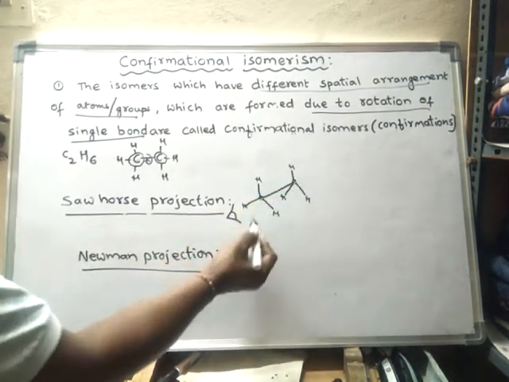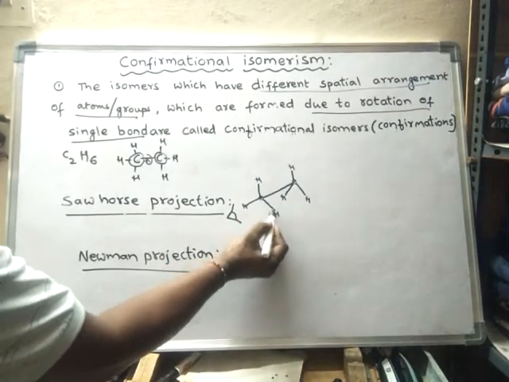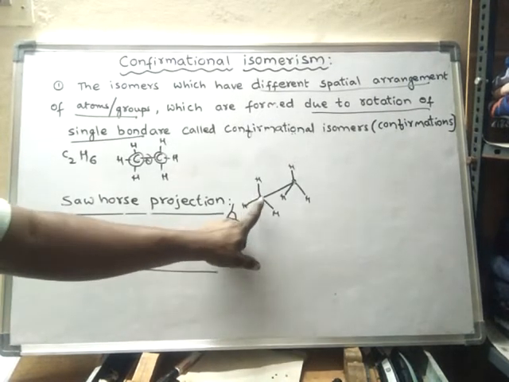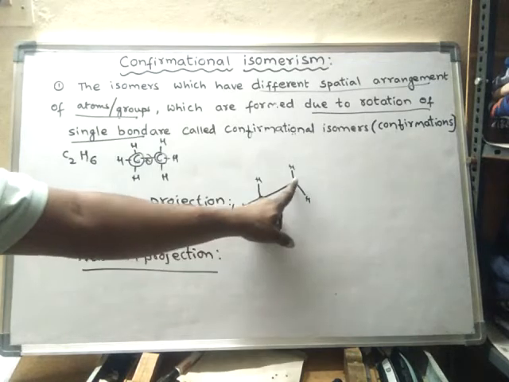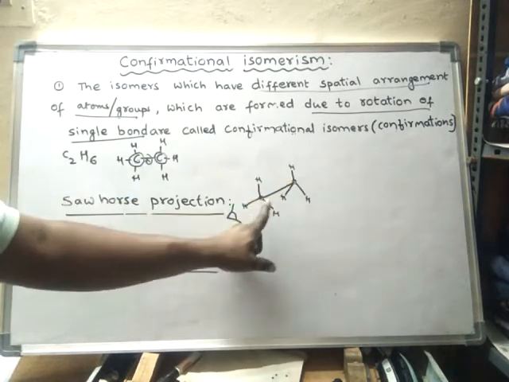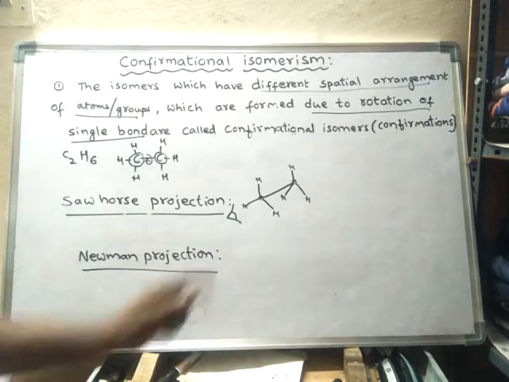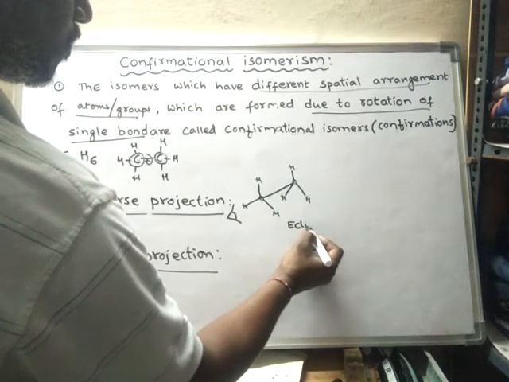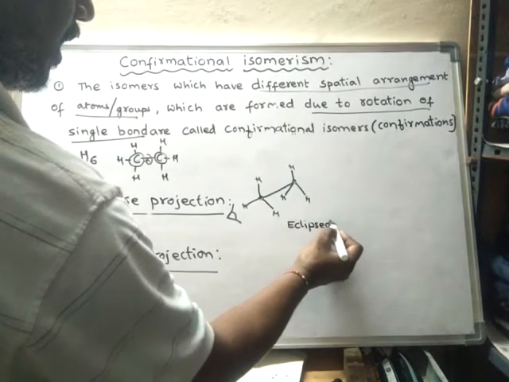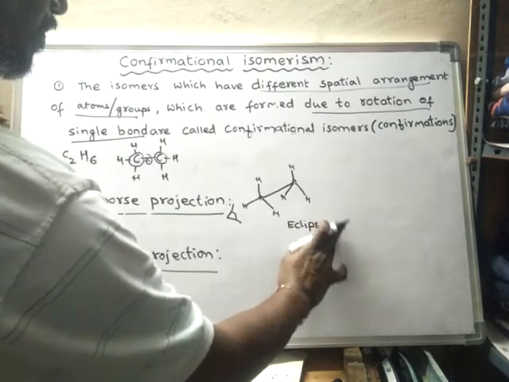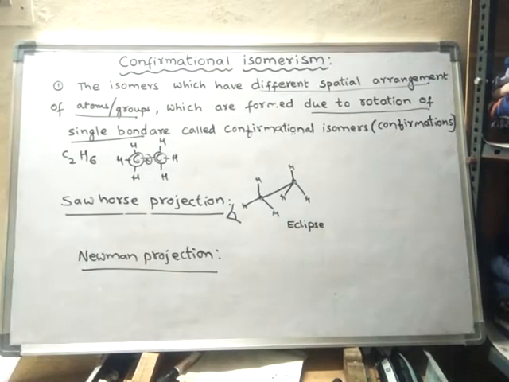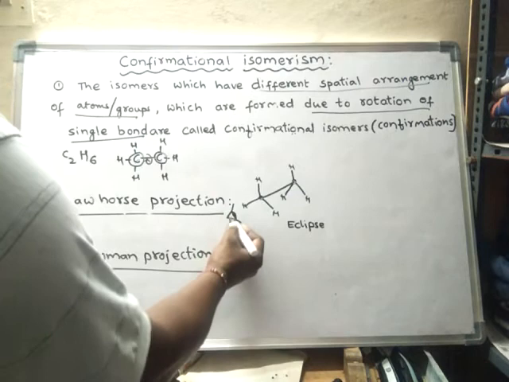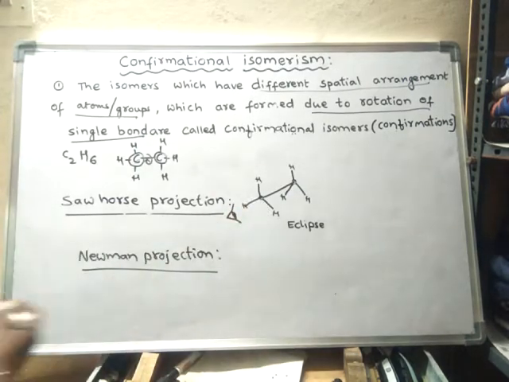Behind this line will be the hydrogens, so if you see in this direction, they are exactly behind the front carbon and its bonds. Such a type of arrangement is said to be eclipsed, or simply the eclipse arrangement. Another type of arrangement: this is our eye, and we are viewing through this carbon.